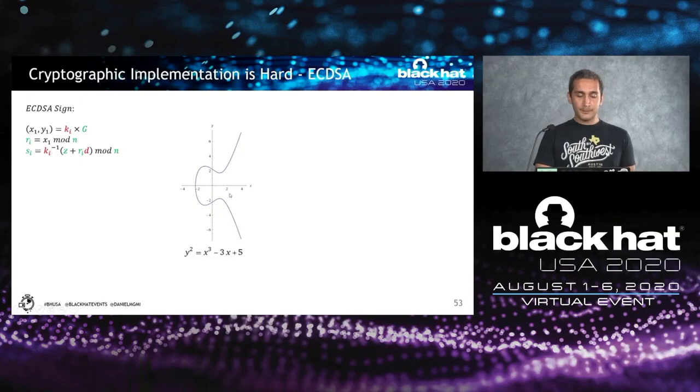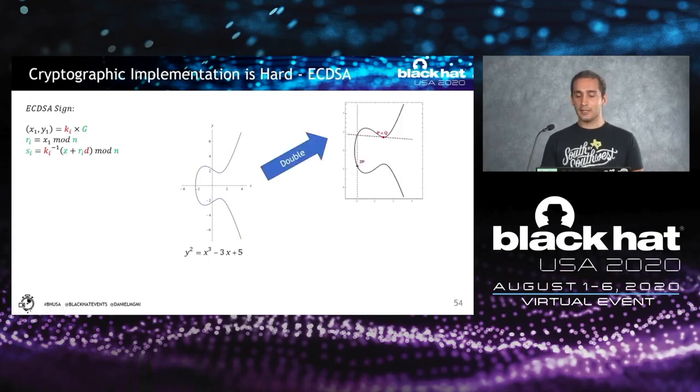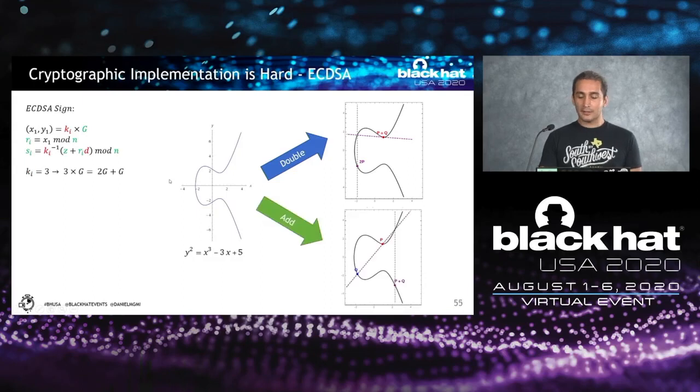For an elliptic curve, we have a curve. This is called the elliptic curve, and it's defined as a secure curve. Then we have two primitive operations. One operation is called double: after we double a point, we get another point on the same curve. Another operation is called add: we add 2 points together, pass a line through these 2 points, and we get another point, mirrored down there. These are the two basic operations, but using them, we can implement more complicated operations.